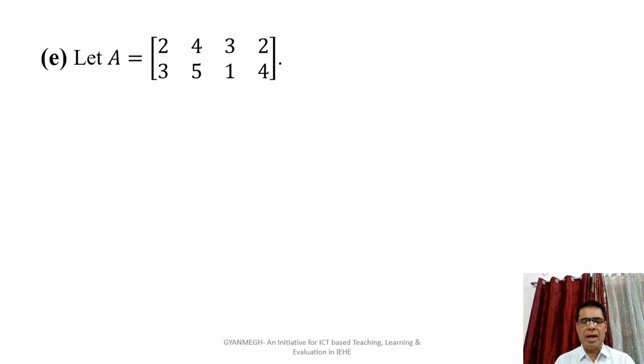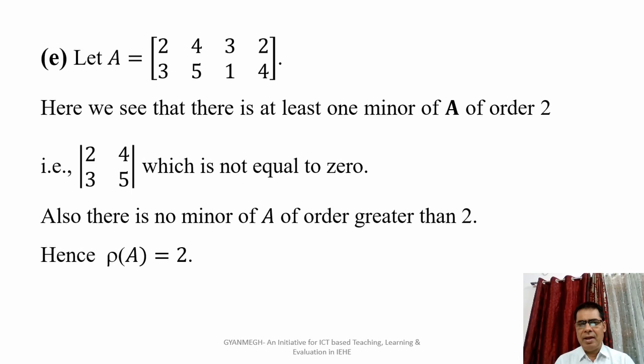Similarly, we consider a matrix A of order 2 by 4. Clearly, this matrix has a minor of order 2, that is the determinant 2, 4, 3, 5. It is not equal to 0. Therefore, we can say that the rank of this matrix A is 2.